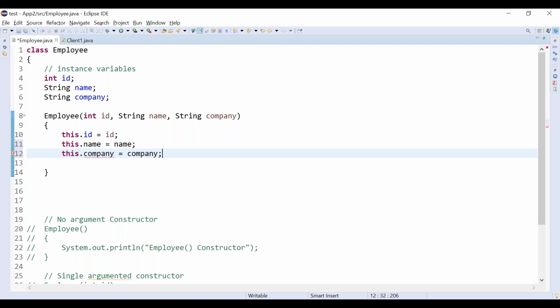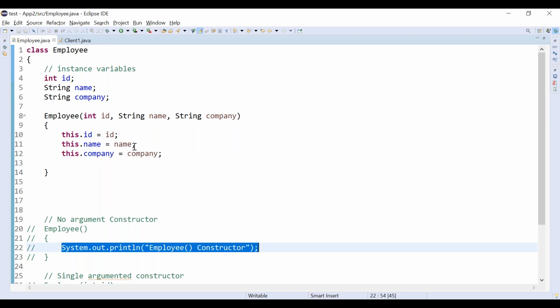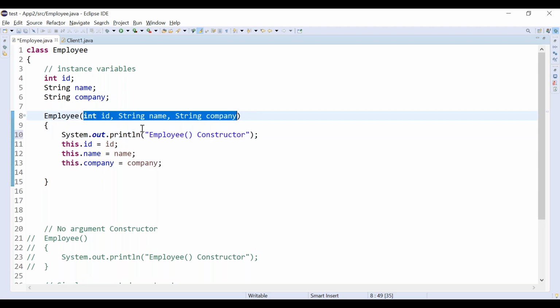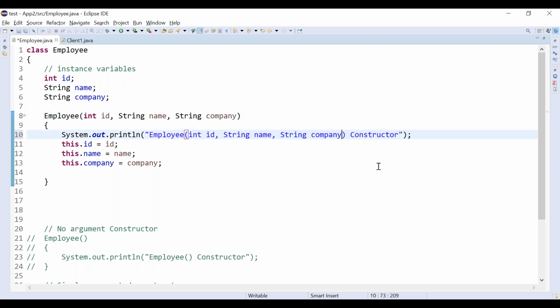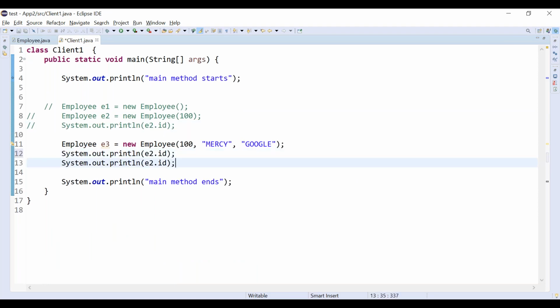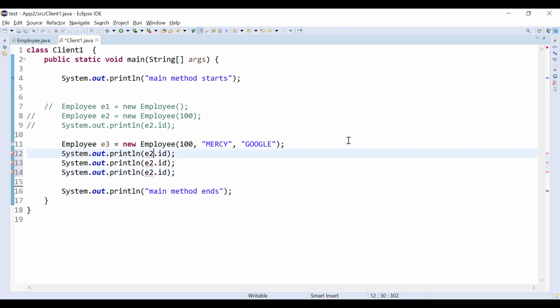Whatever we are passing, that will be used. For understanding purposes, I am keeping this println statement. This is the three argumented constructor. Put the breakpoint here. Now, if you want, you can print all the attributes.